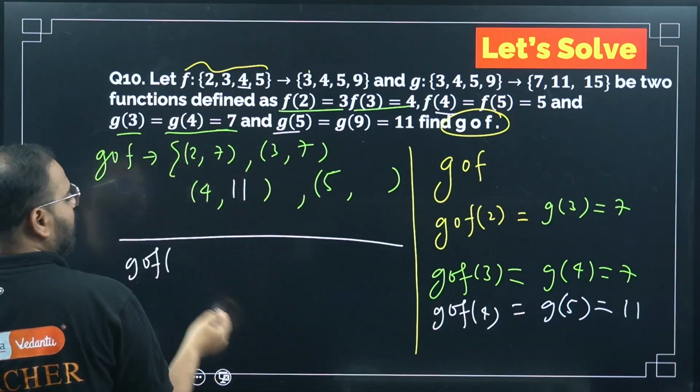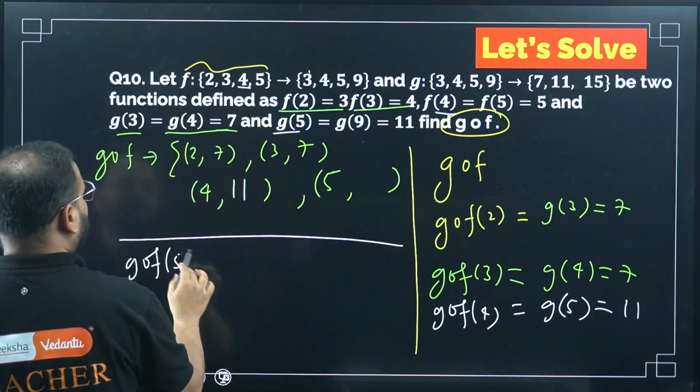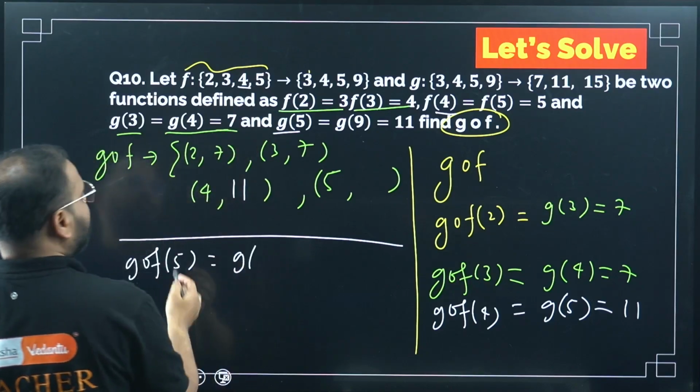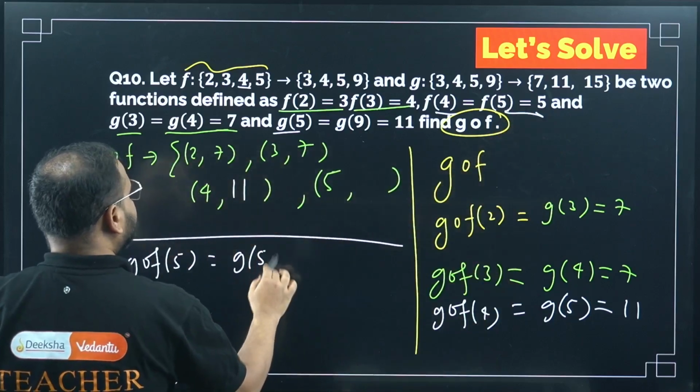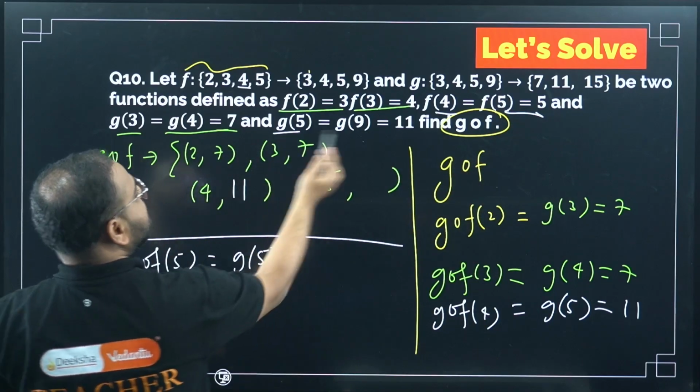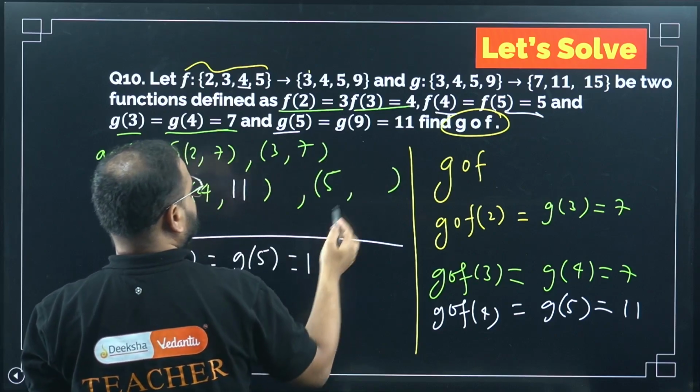The last number is 5. Gof of 5 means g of, what is f of 5? F of 5 is again 5. So g of 5, simply, what is g of 5? Same as 11. So the answer is 11.